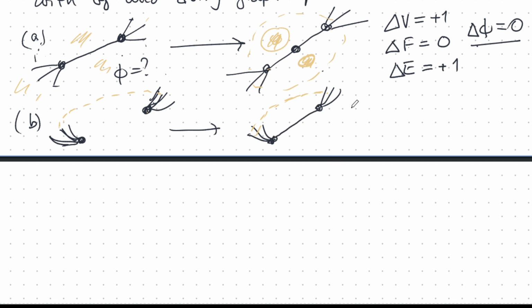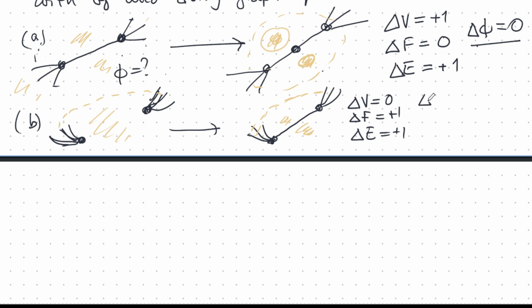So what changed? Well, the number of vertices didn't change. The number of faces did change, because I had one big face here, but now I have two faces here. So in fact, this went up by 1. And the number of edges changed by +1.